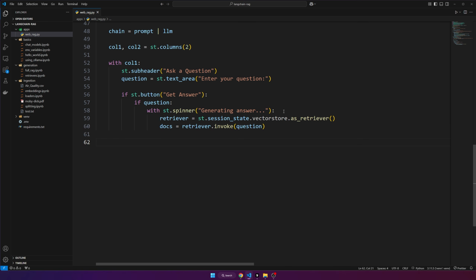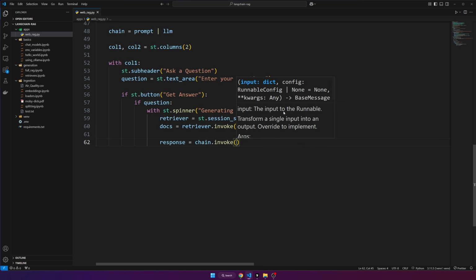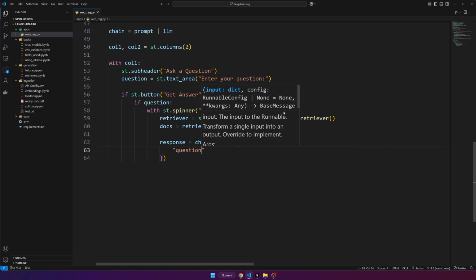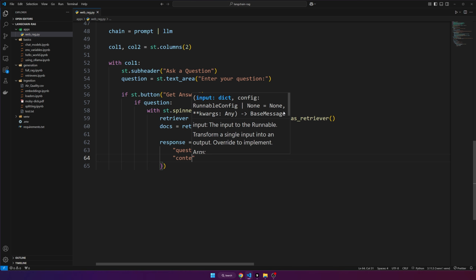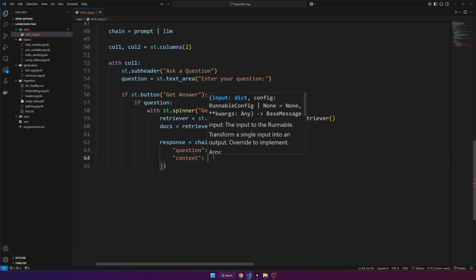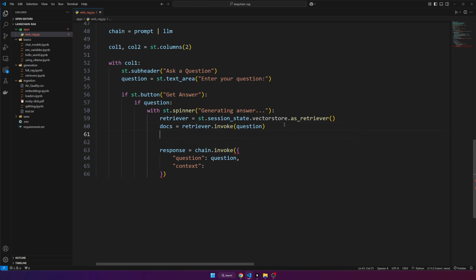So now we can generate a response by doing response is equal to chain.invoke. We're going to pass in the variables, so question is just going to be question, and then context is going to be our documents, but we want to convert those documents to a string. So for that, I'll do this piece of code here. It's just going to convert each document to its page content text and then separate it by a double new line so it's separated. And then now we can provide docs content like that. And that's literally it. That's all you got to do to invoke the large language model with the question and the context and hopefully get a correct answer from it.